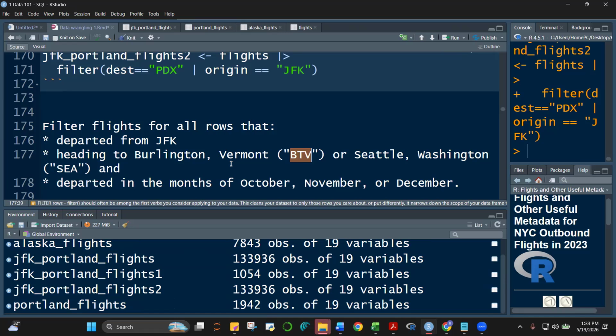So how many conditions are there now? From JFK, that's one. And then the destination is a combination of either Vermont or Washington. And then you also departed in the months of October, November, December. So this tells us of the power of SQL, because we can filter several items. And what's the use of this, class?